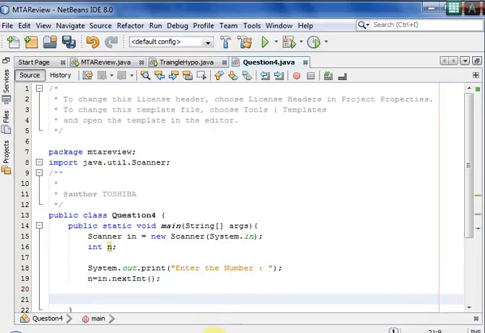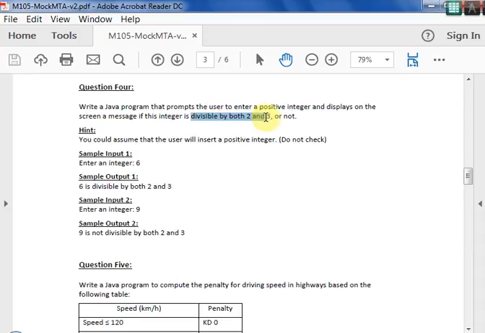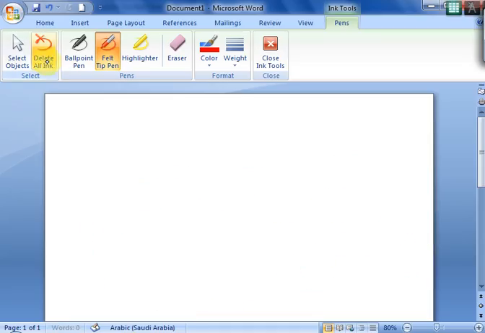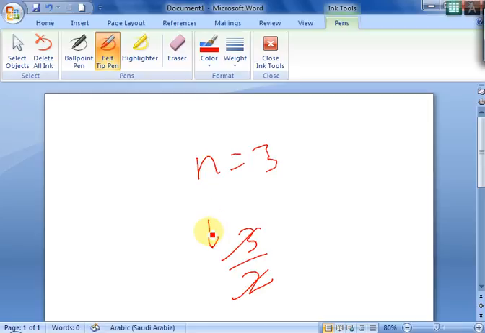Now the next question is to check whether it is divisible by 2 and 3. Divisible by 2 and 3 means if it is divided by 2, there is no remainder. If it is divided by 3, there should not be any remainder. So how will it be? For example, let's say n is 3. 3 divided by 2 goes 1 time remaining 1. There is a remainder 1. So this is not a number which is divisible by 2 and 3.